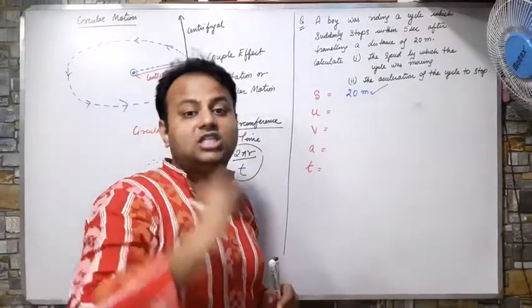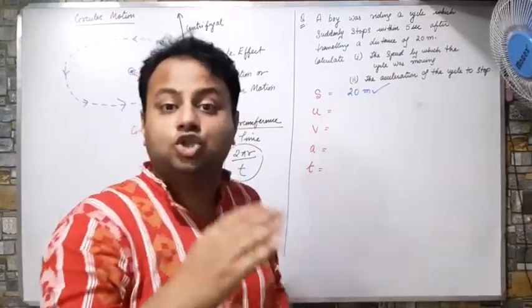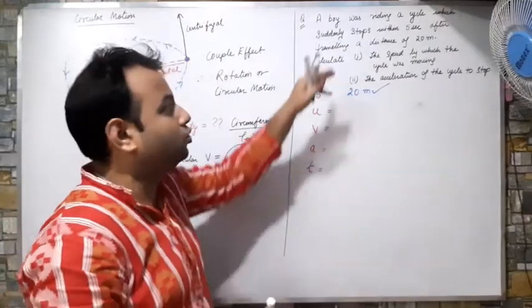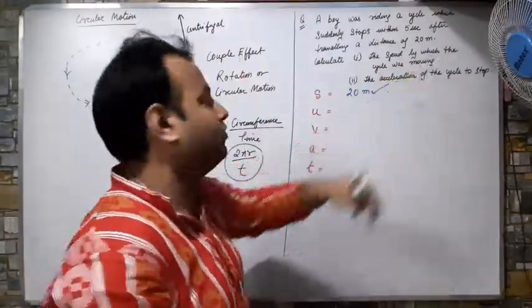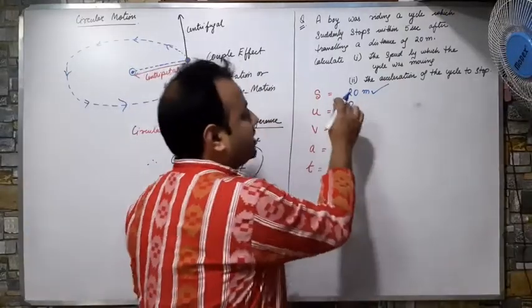What is u? u means initial velocity. What was the speed at the start? No, you have to calculate that. The speed by which the cycle was moving. So this is my question mark. This I have to calculate.